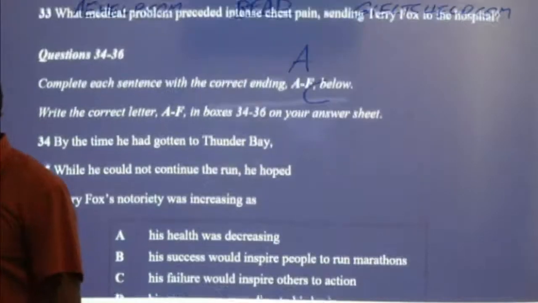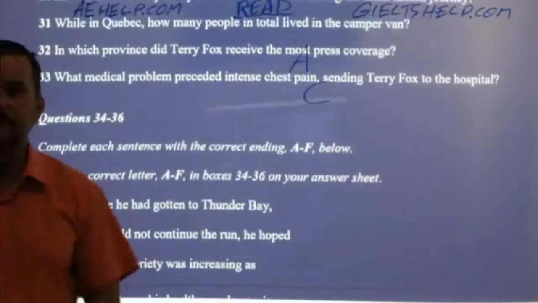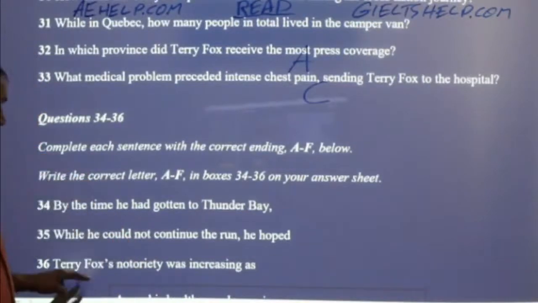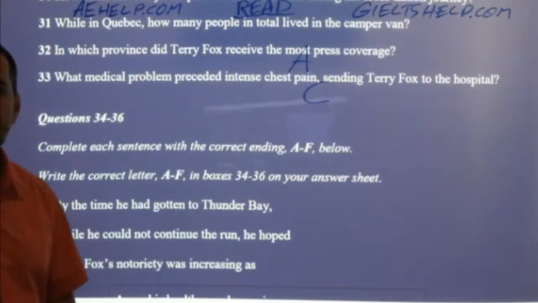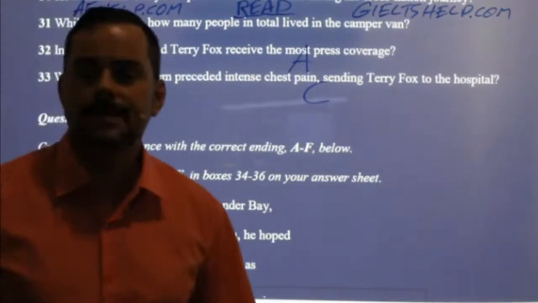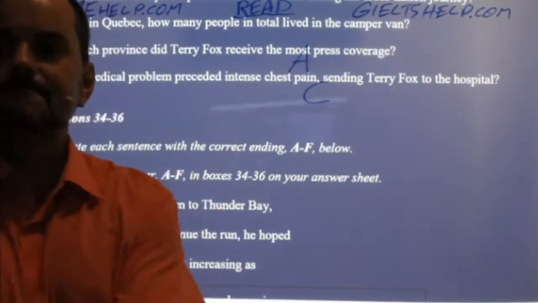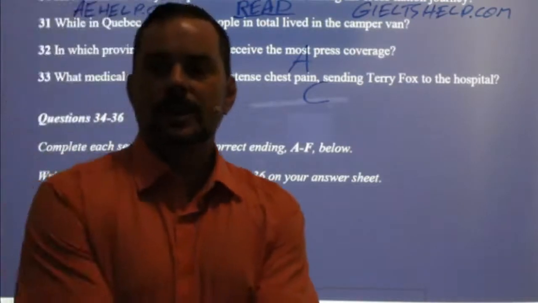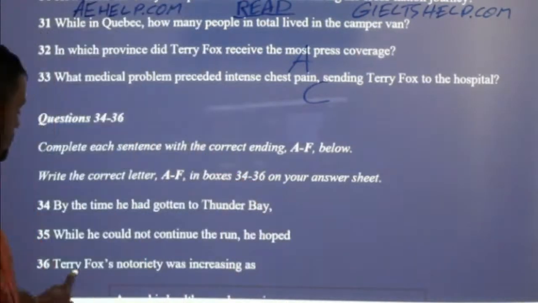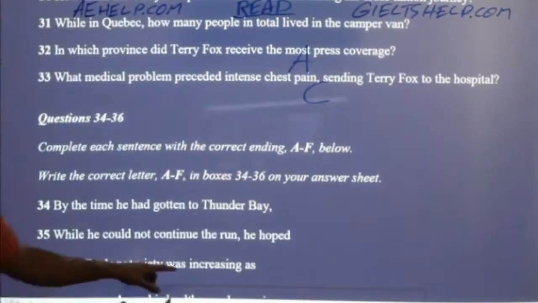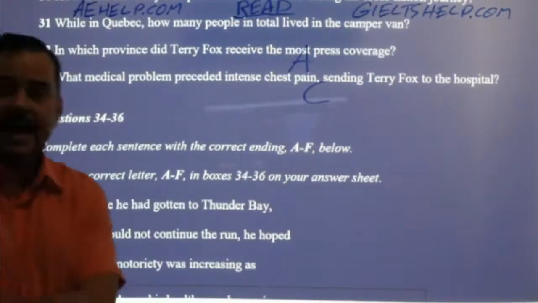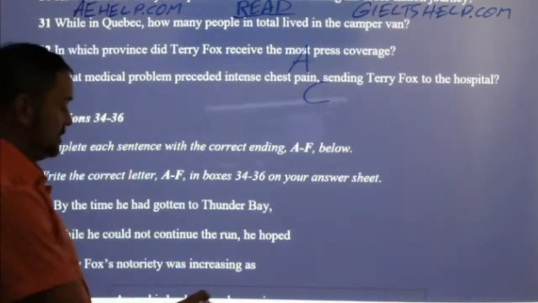Don't look at the answers, on your own. Now we know the word notoriety is fame. Answer this on your own first. So Terry Fox's fame or recognition was increasing as something else was happening. What was happening?